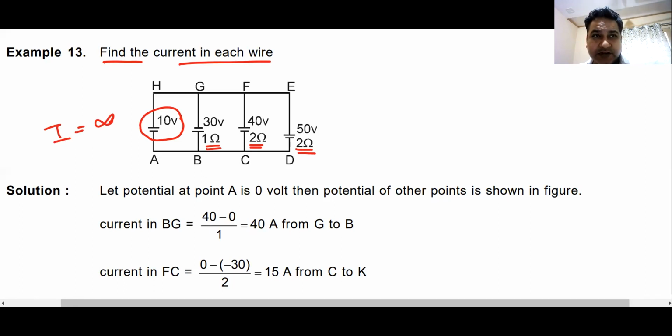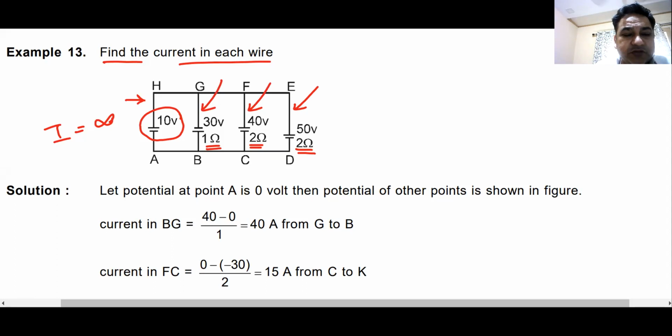So if I've confused you, I have succeeded. Basically, you have to find the current in each of the wires. This wire, this wire, this wire, and this wire. How will you find it out? I hope you know the junction law. Yes or no? You know the junction law? Yes. Okay, so tell me the value of resistances in each of the wire. Will you be able to tell me? How will you do it?